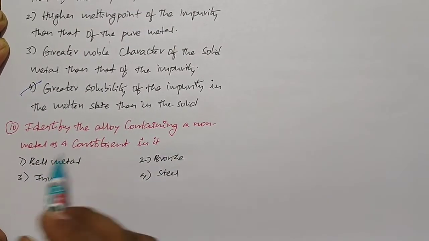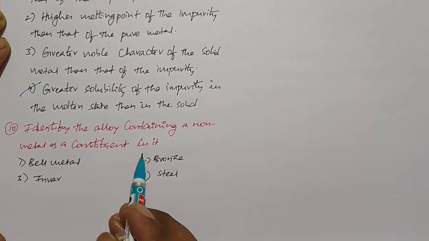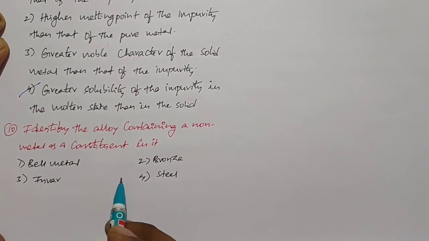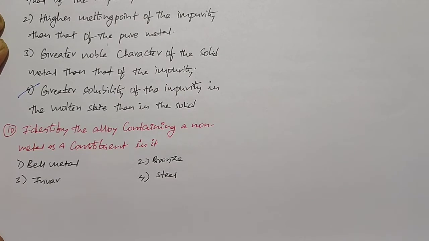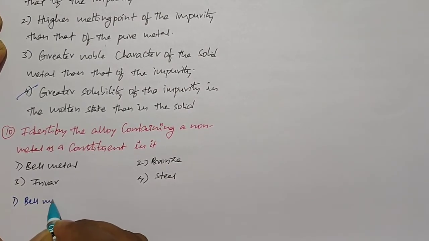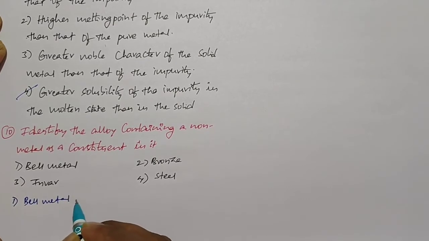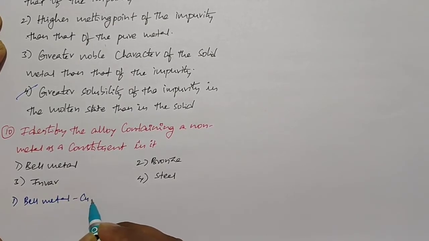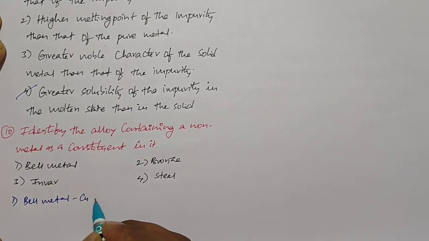Identify the alloy containing a non-metal as a constituent in it. So they are asking which of the following alloys contains a non-metal. So we will check one by one. First I will take the bell metal. Bell metal is a combination of copper and tin in the 4:1 ratio.